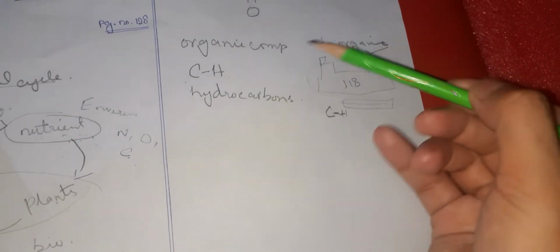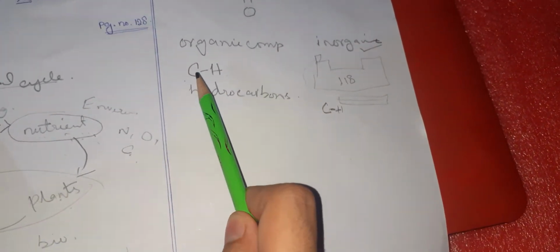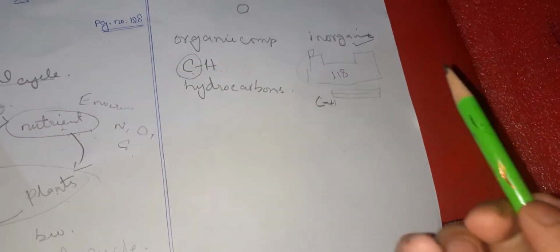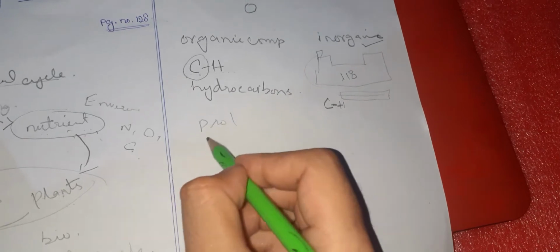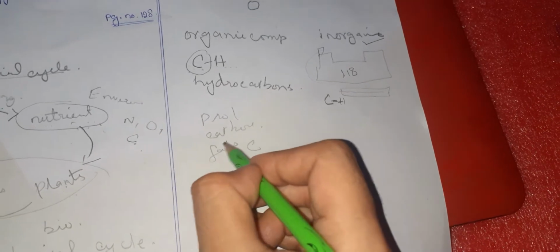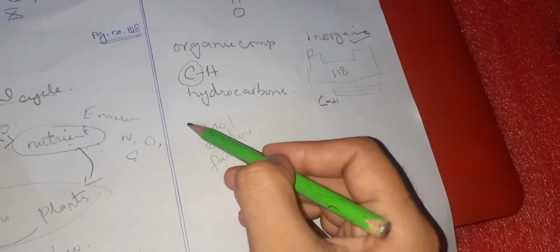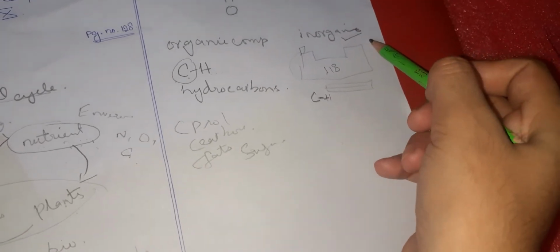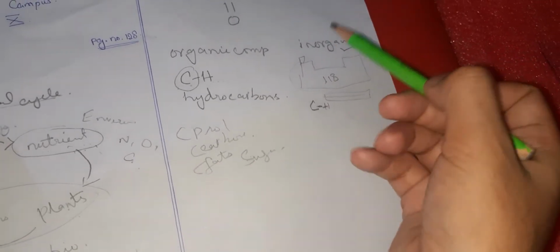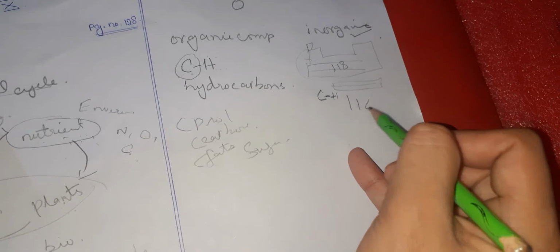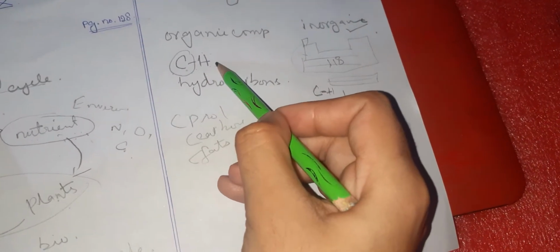Look over here. Organic compounds have only these two elements, or basically this carbon is very important in their backbone. For example, all the proteins, all the carbohydrates, all the fats, glucose, sugars, these are organic compounds, meaning that they have carbon as their main structure, whereas inorganic compounds are quite larger in number, as they have all 116 elements, whereas this is only 2 elements.